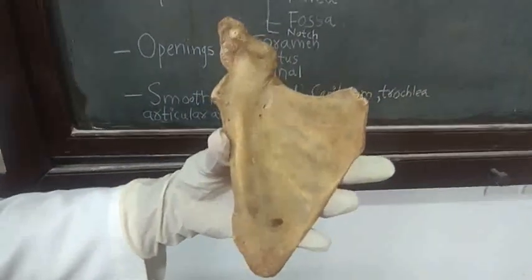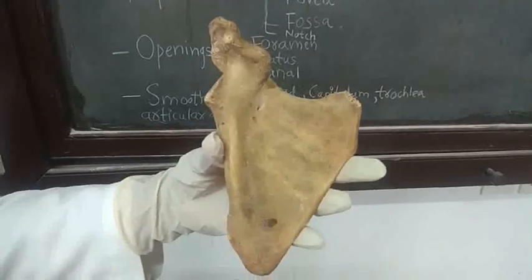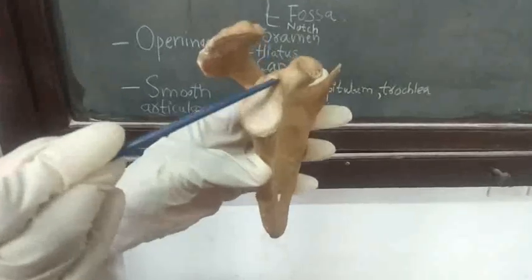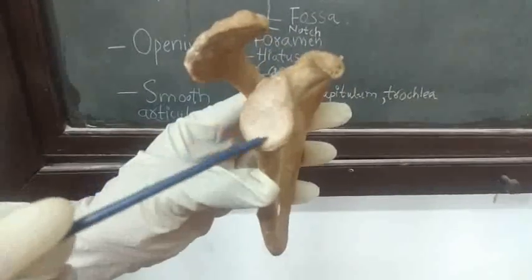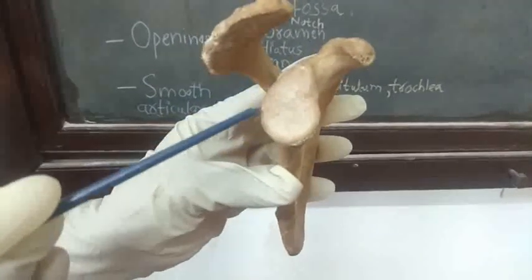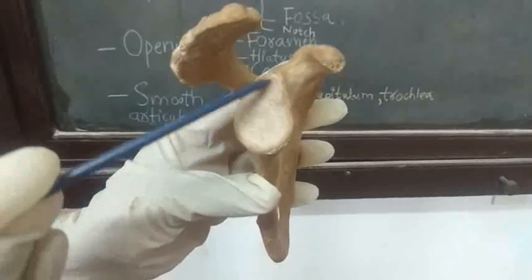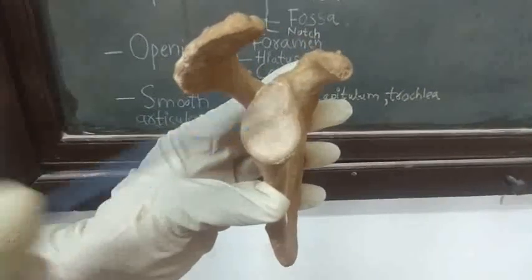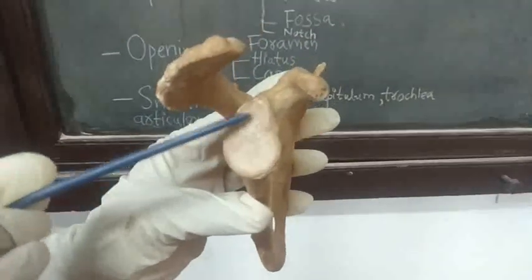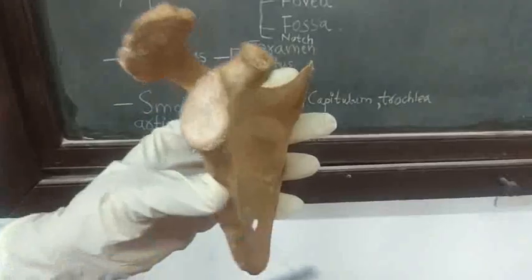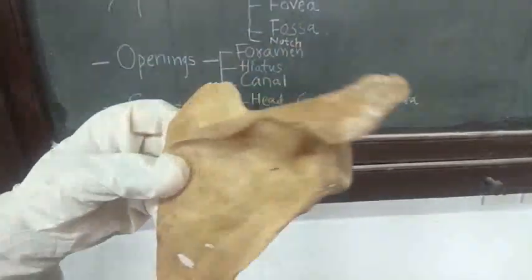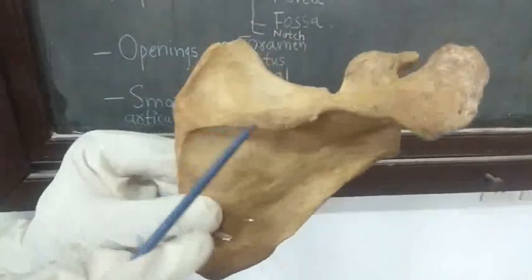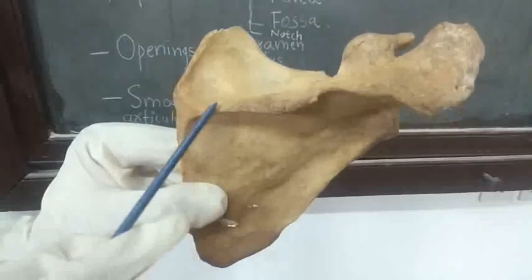This is the scapula bone. So you can see here hollow depression that is in the form of fossa, that is glenoid fossa. Then you can see the projection in the form of spine.